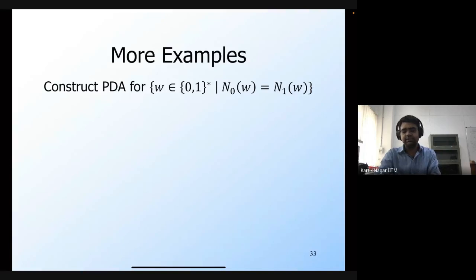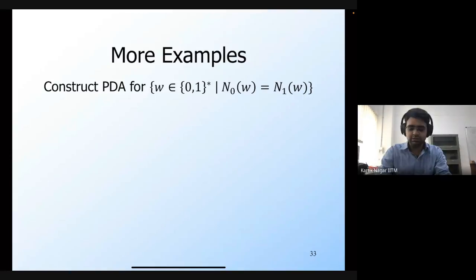This construction is very similar to the 0 and 1 in that we saw. Okay? So since you only need to remember the number of zeros, you only need to remember the number of zeros through the stack, and you can do this by simply pushing markers onto the stack whenever you see a 0.